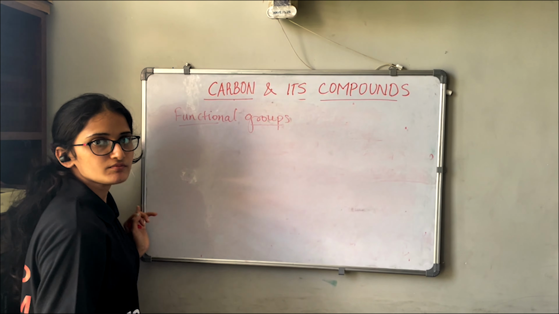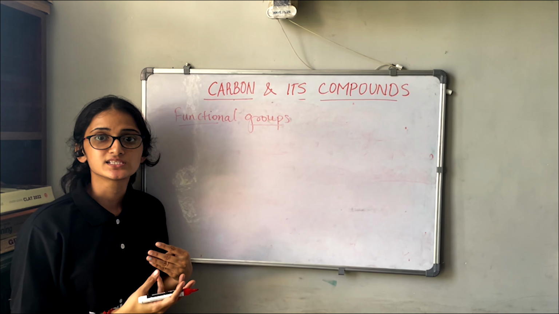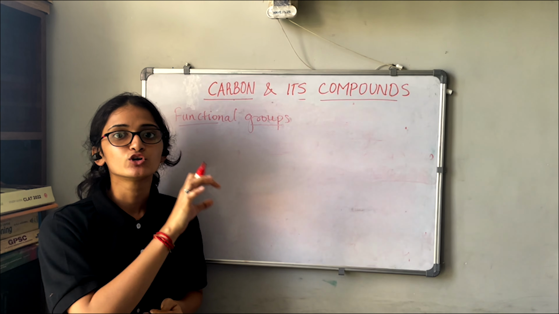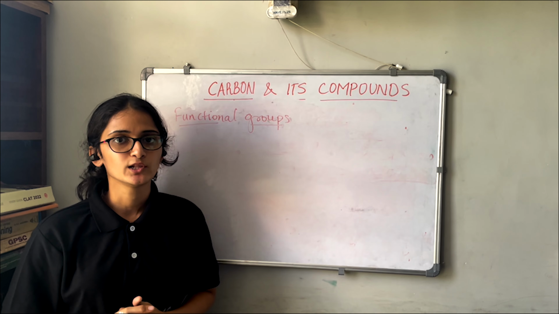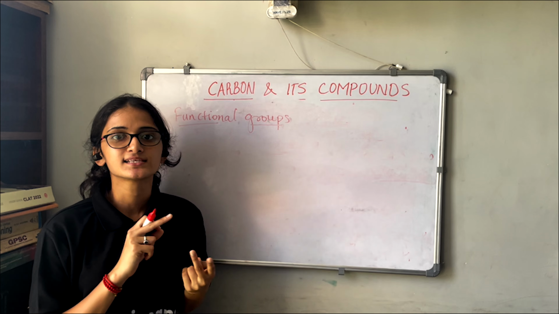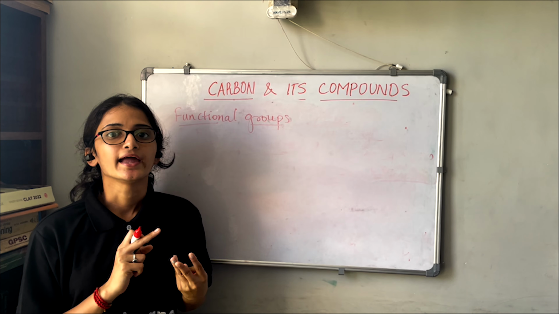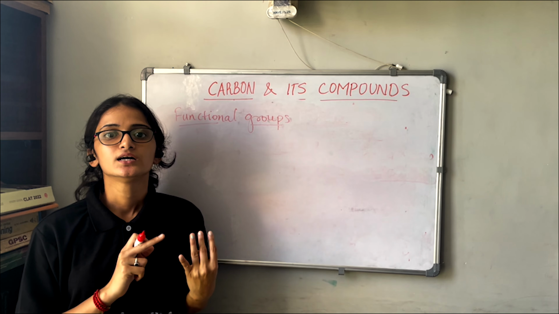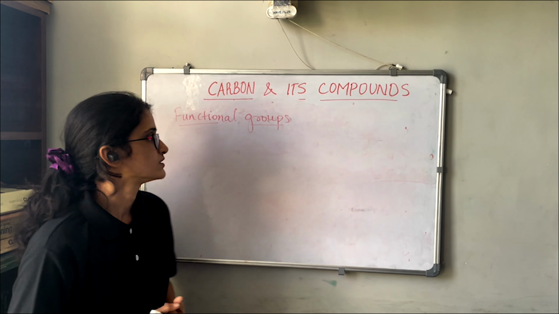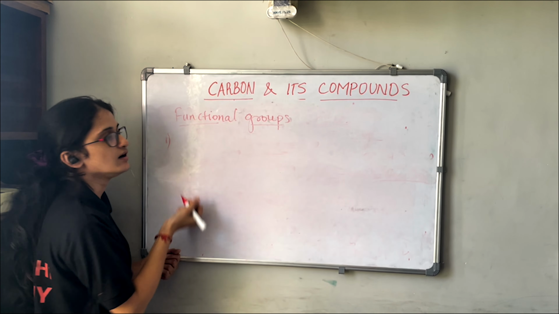This can be halogens, like you have all seen in the periodic table, where one group is called halogens. Then we have alcohols, carboxylic acids, esters, ketones, aldehydes. These are the different types of functional groups. First we will see the halogens.